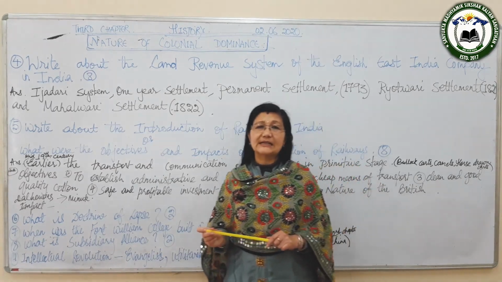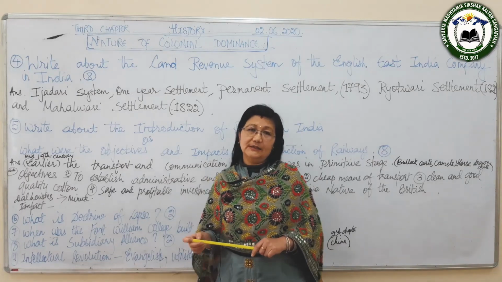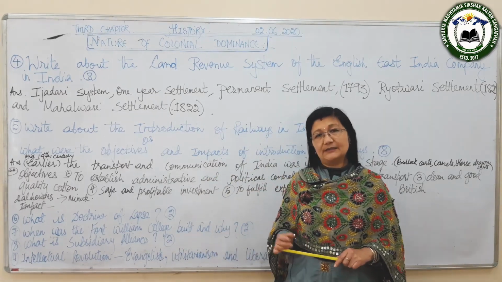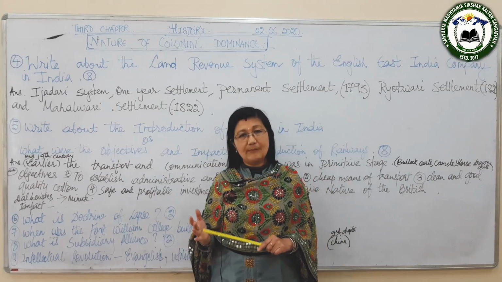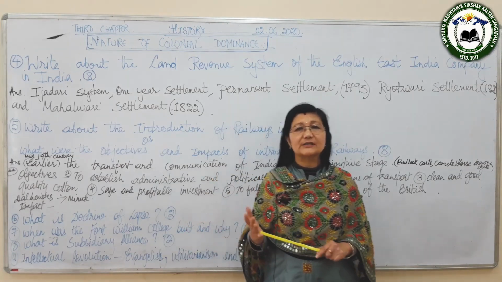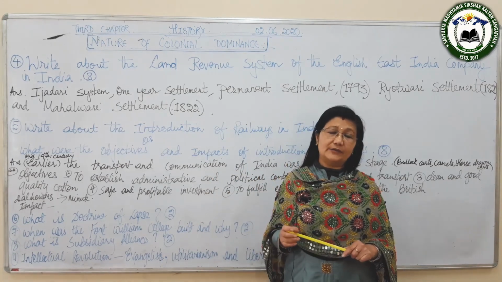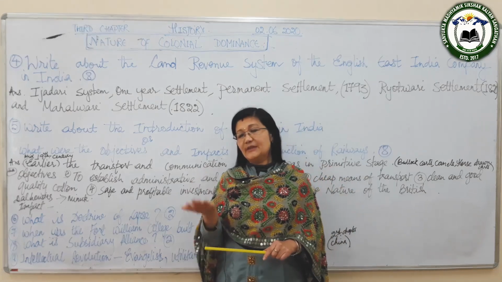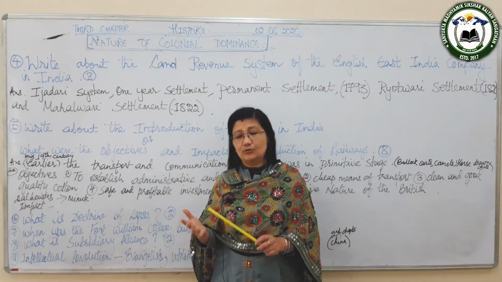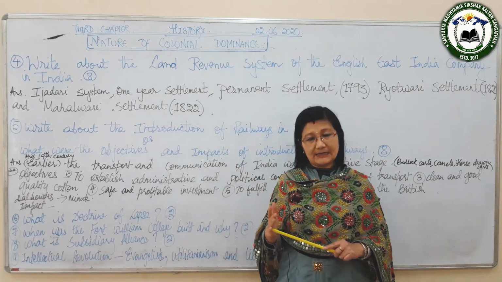So this is about the provisions of the permanent settlement. Now this permanent settlement had many demerits, and the first demerit is that the amount was fixed and assessed at a very high rate. Zamindars could not pay such a high rate, so they could not pay the tax. That is number one.